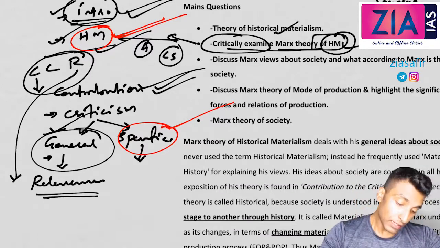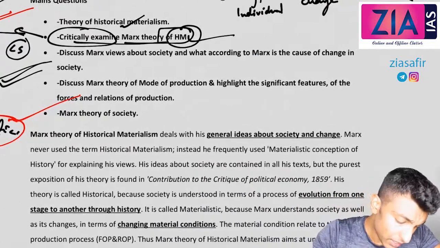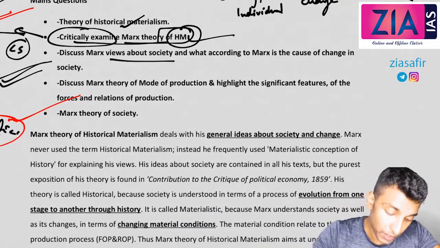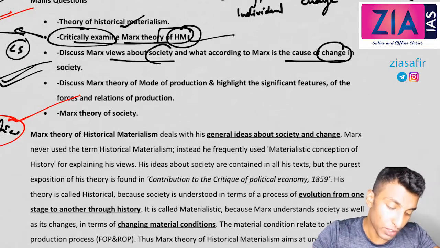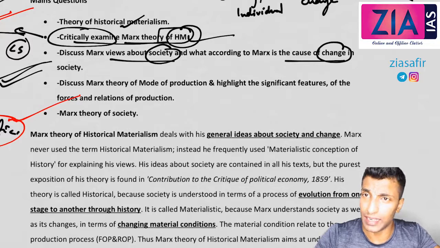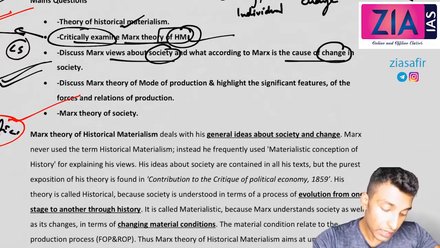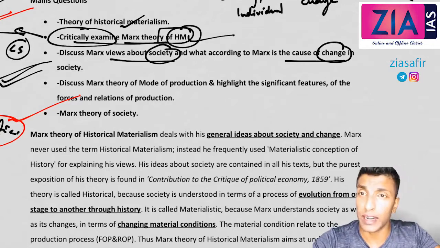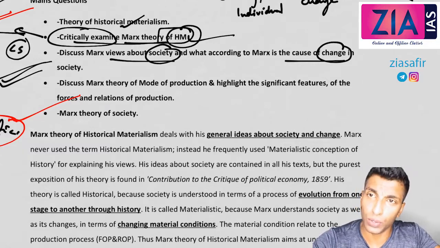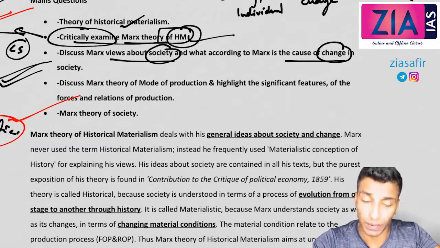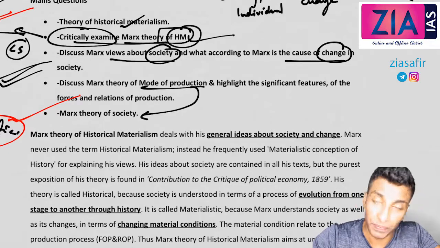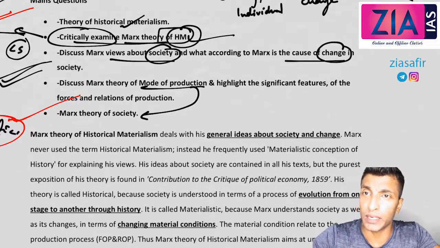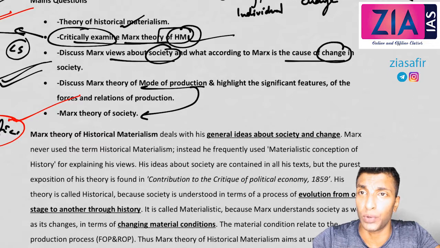Okay, so let's look at other questions. Discuss Marx's views about society, that is the first part. And according to Marx, what is the cause of change? So here, views about society and change are asked separately. It is actually historical materialism only. Discuss Marx's theory of mode of production and highlight the features of the forces and relations of production. Then Marx's theory of society. Marx's theory of society also means the same. It could be Marx's theory of mode of production. Mode of production and society are the same. Or Marx uses the term social formation. All are representing society only.